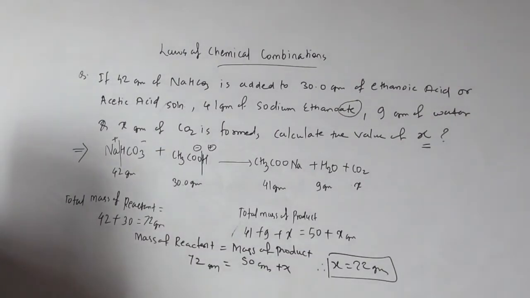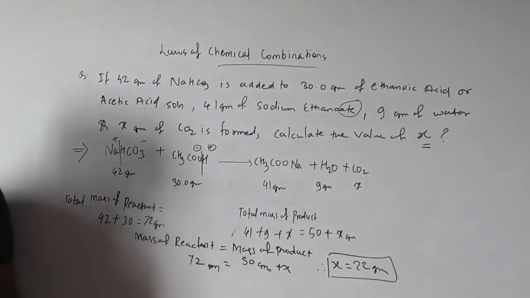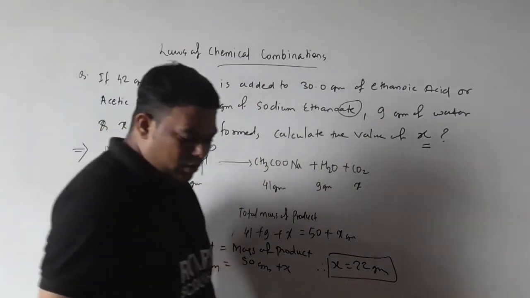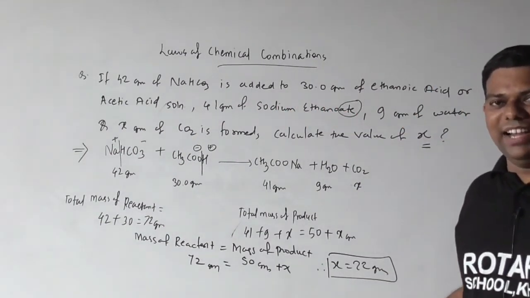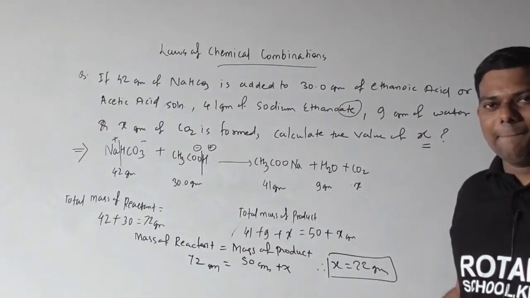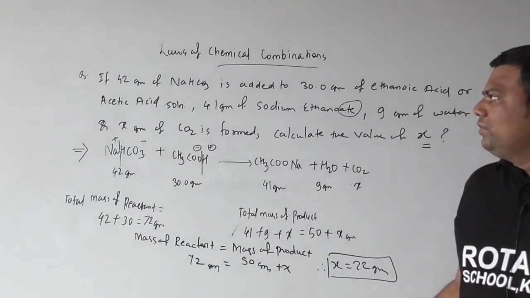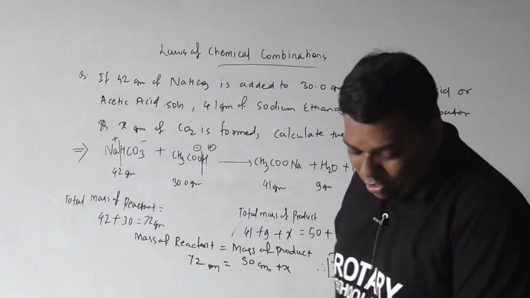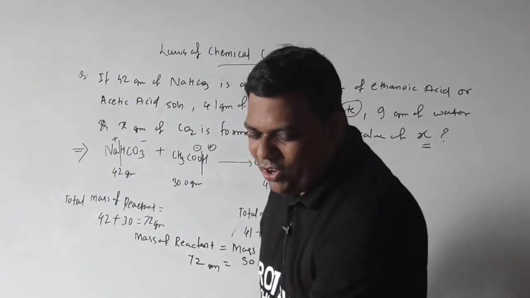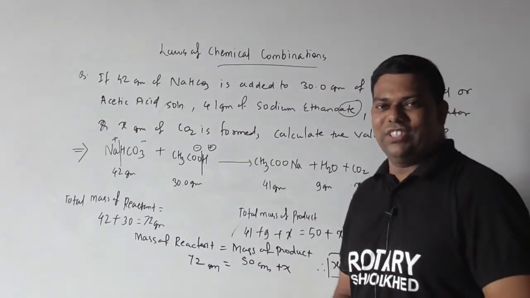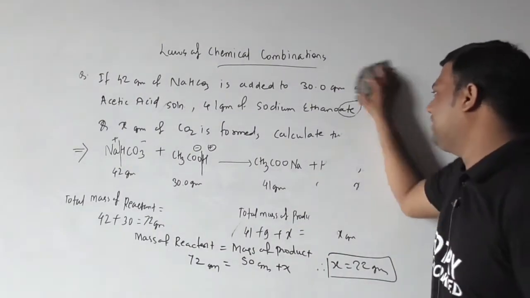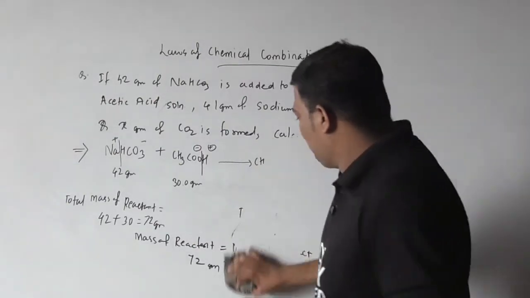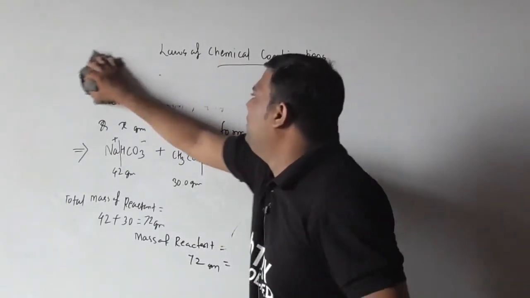Beta, you have to write all of this. Understood? Okay. I hope you understood whatever about this numerical part. Now we will discuss one more example on the basis of law of conservation of mass. Okay. You have to write this carefully.